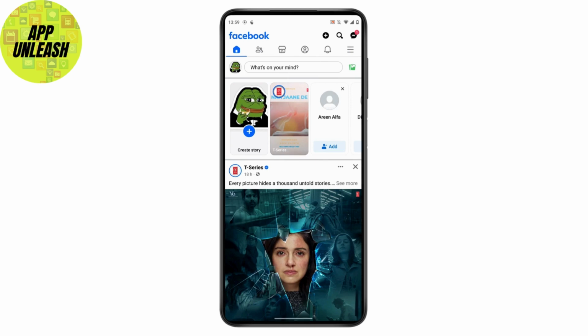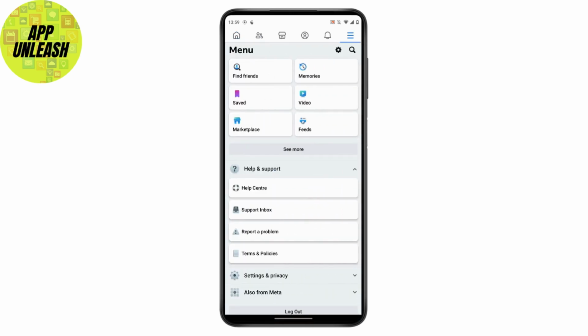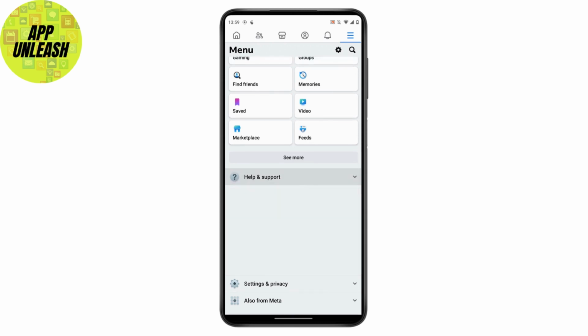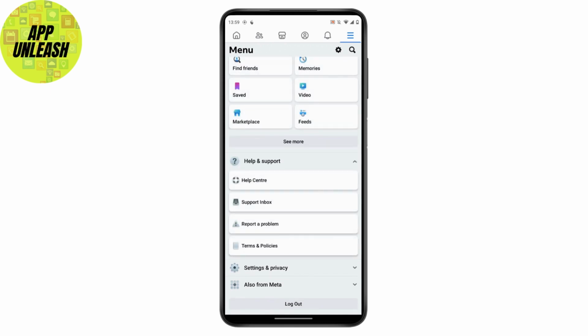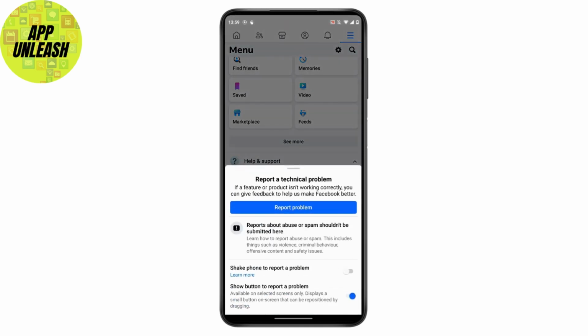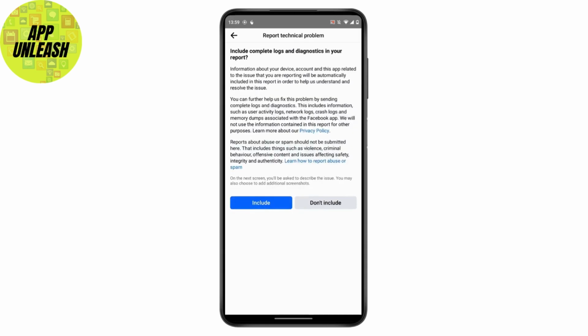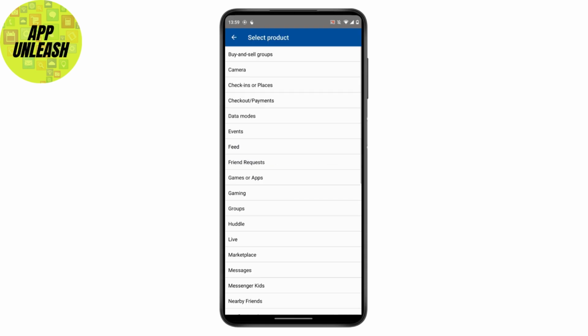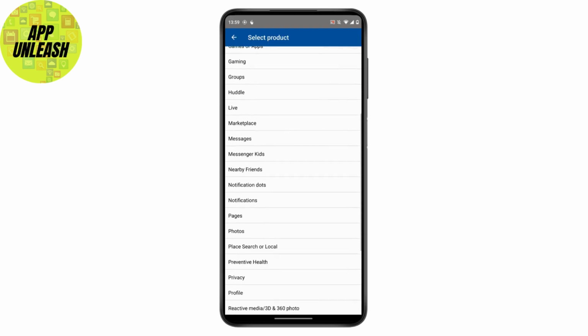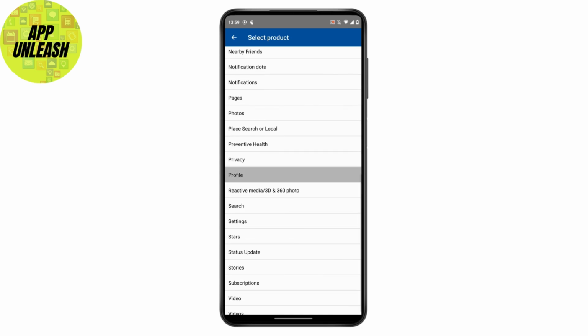And from here what you can do is just simply tap on the three bar icon which is on the top right, and then tap on help and support, and inside your help and support now you'll find this option which is report a problem. Just tap on it and then tap on report a problem. After tapping on that, just simply tap on don't include and just scroll down, and after scrolling down you should find this option which is profile.